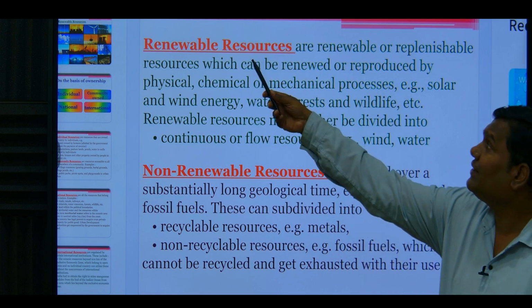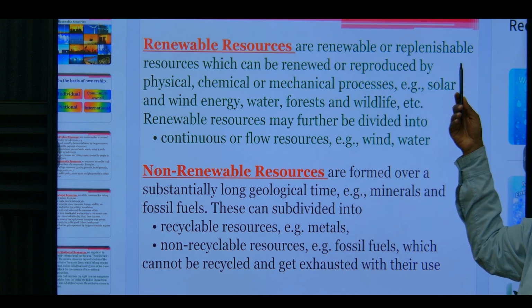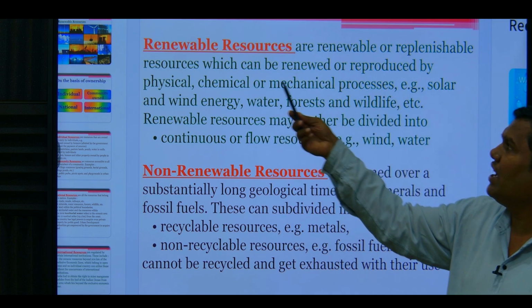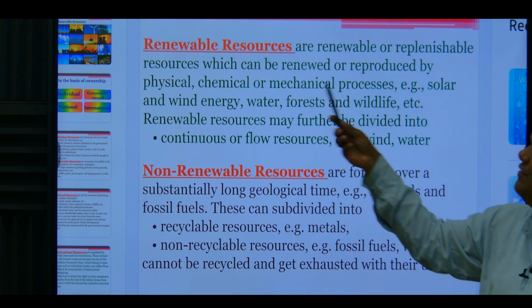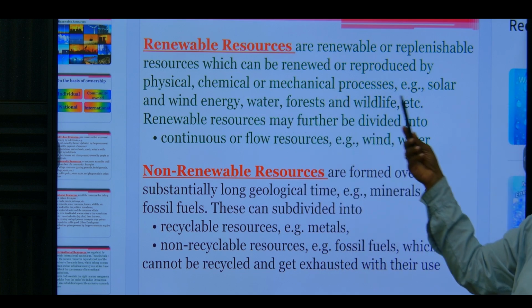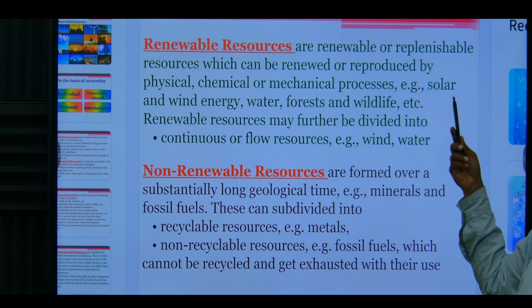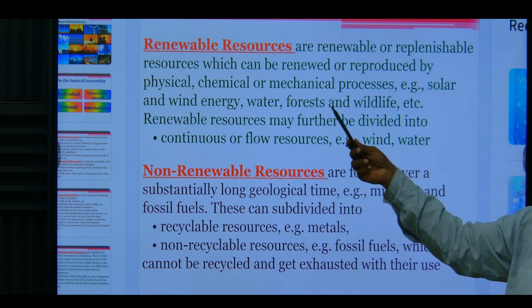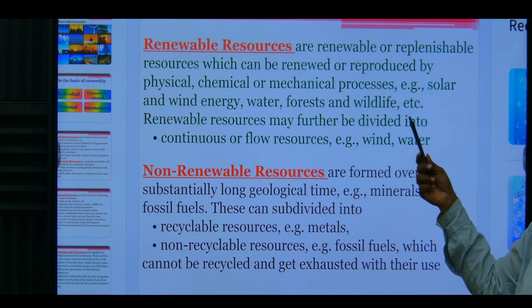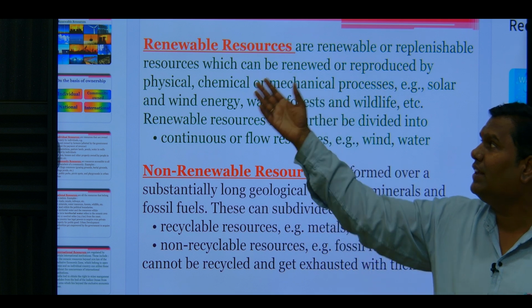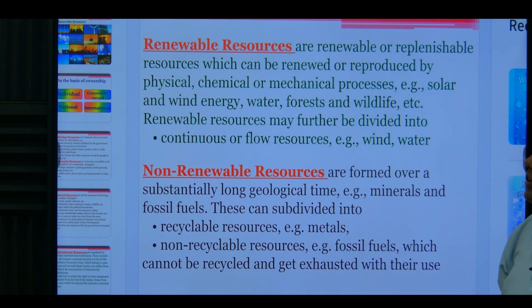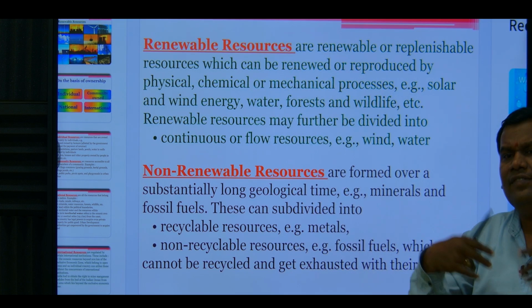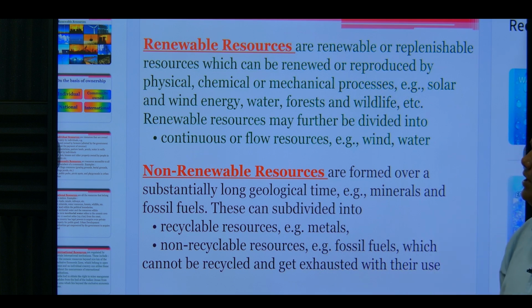Renewable resources are those resources which can be renewed or reproduced by physical, chemical and mechanical processes. Examples: solar energy, wind energy, water resource, forest resource and wildlife. They are all called renewable resources because they have a continuous flow. We can convert them.